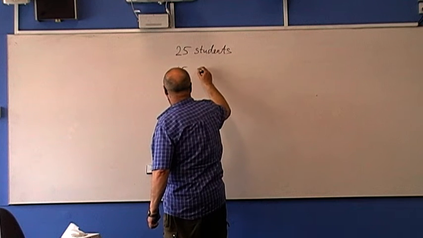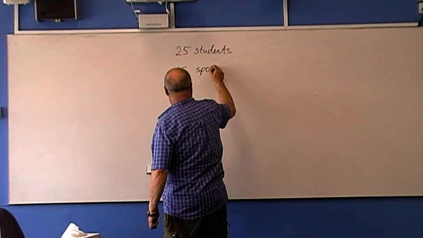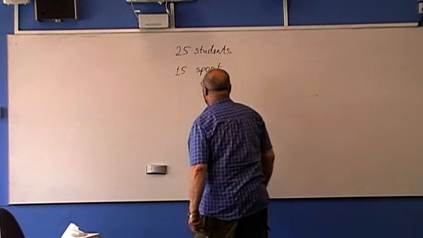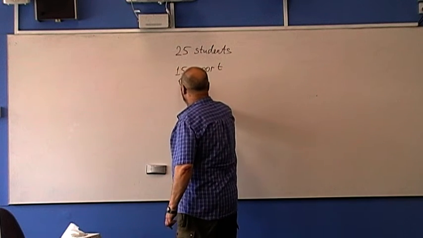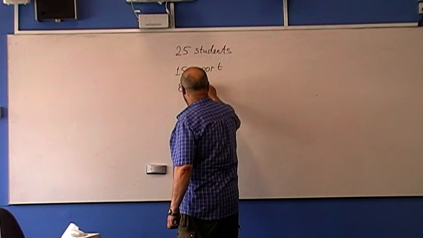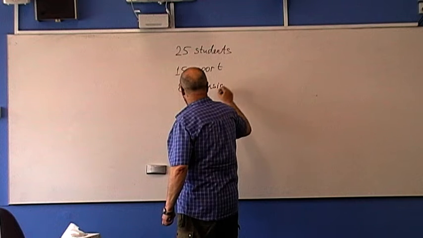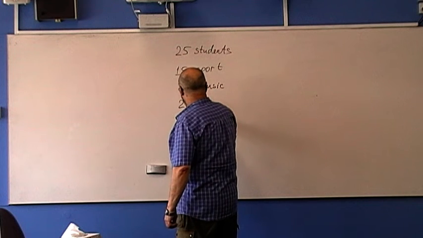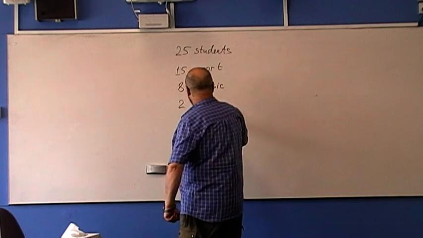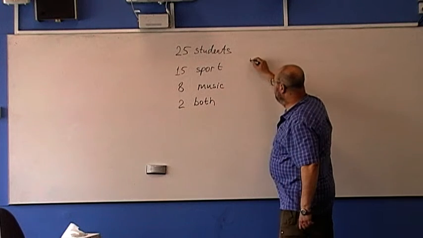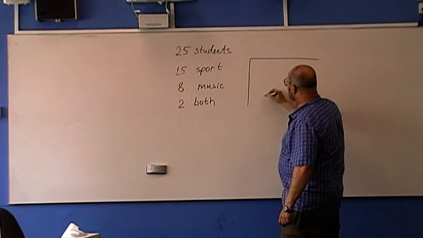15 doing some sport, and 8 doing some music, and 2 students both. How can we represent it using a Venn diagram?